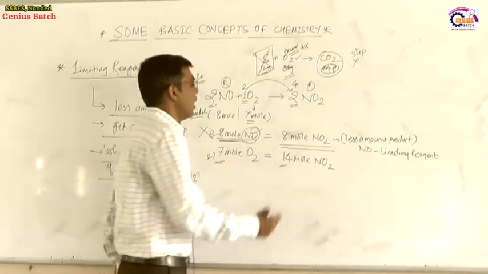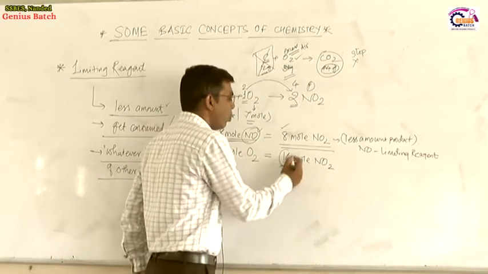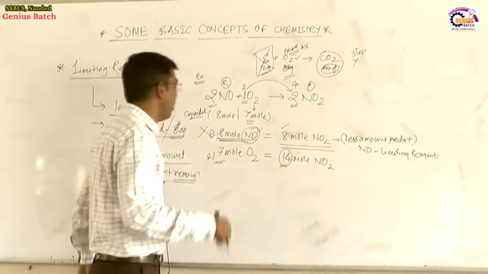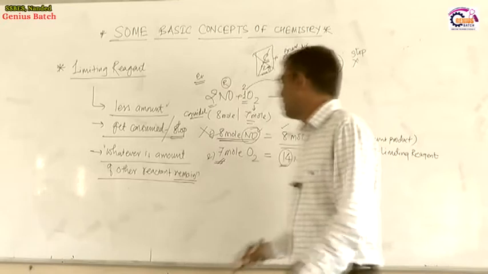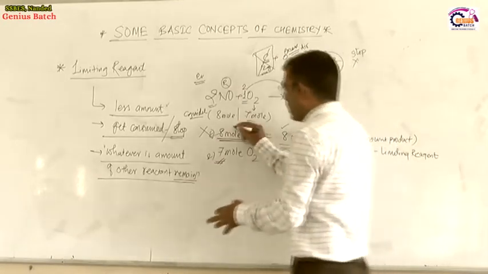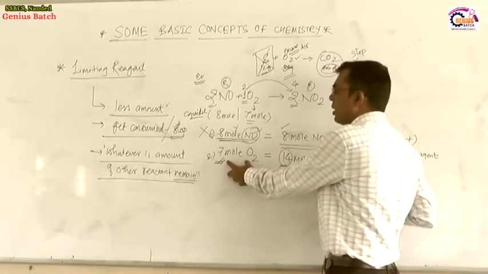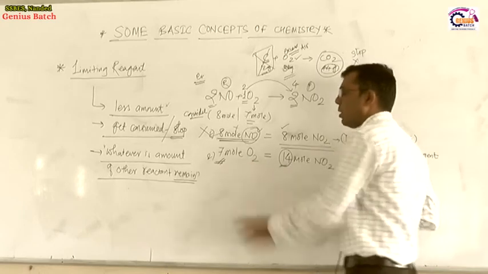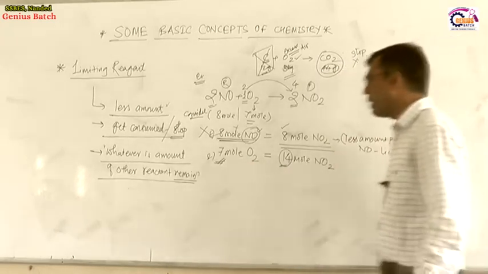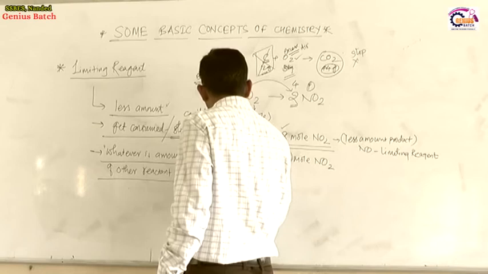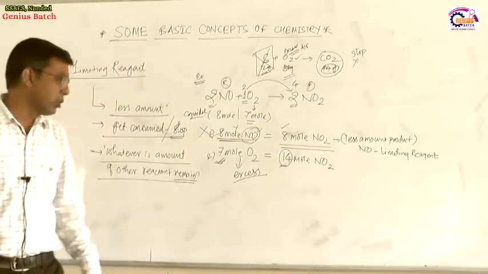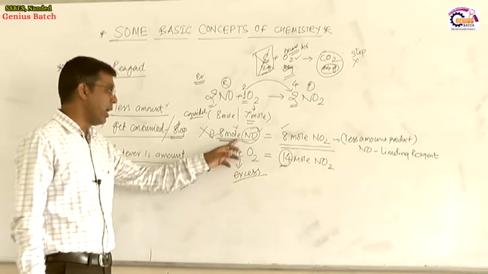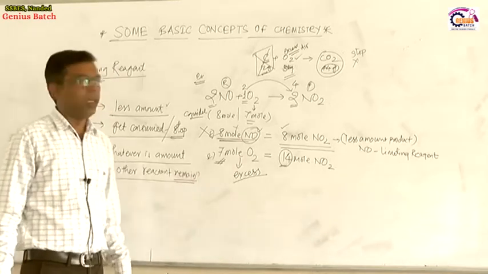After 8 mole, 14 mole of NO2 can be produced by 7 mole of O2. But once the 8 mole of NO is consumed, the remaining amount of oxygen remains unreacted. It means that the oxygen is present in excess. Therefore, oxygen is called an excess reagent and NO is called a limiting reagent.